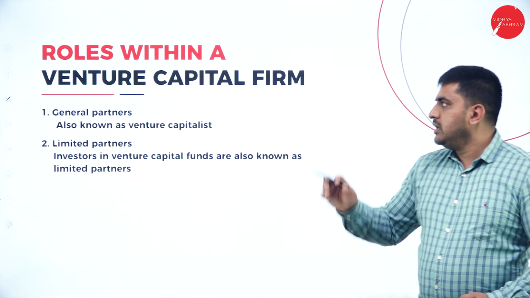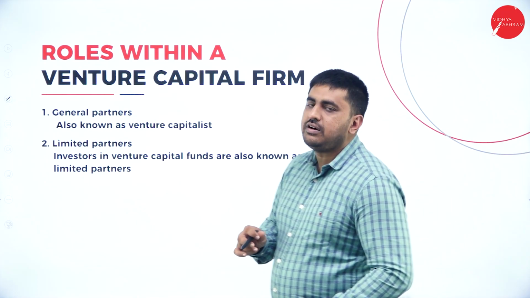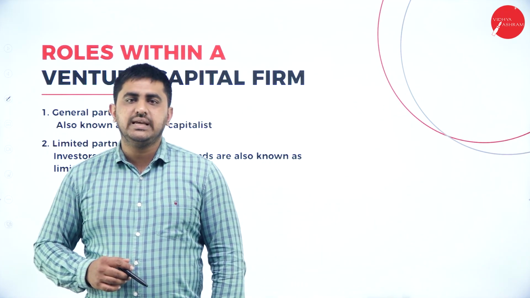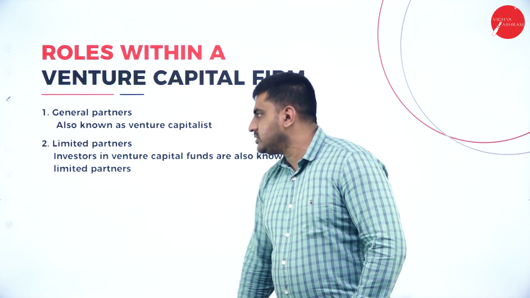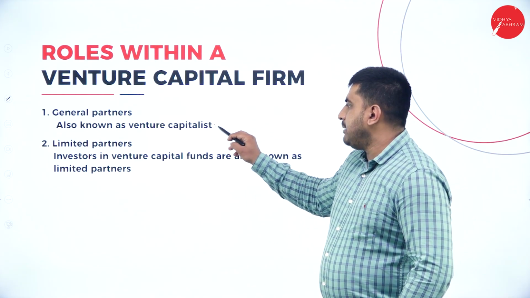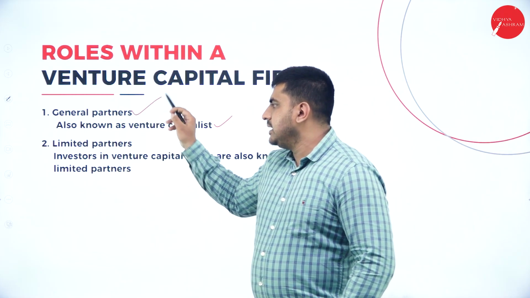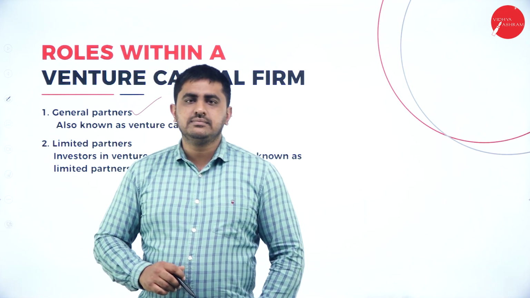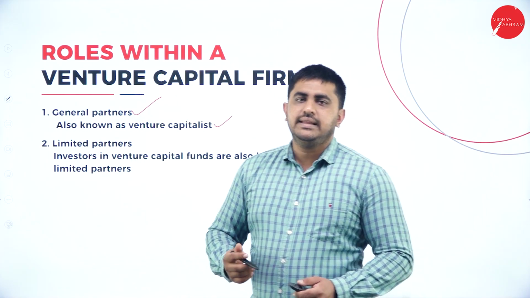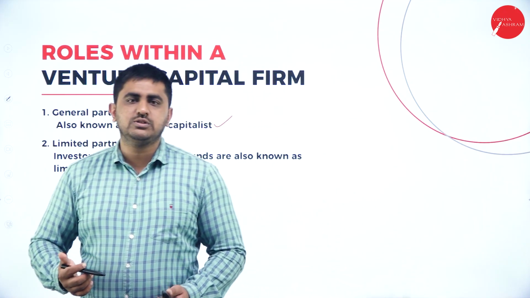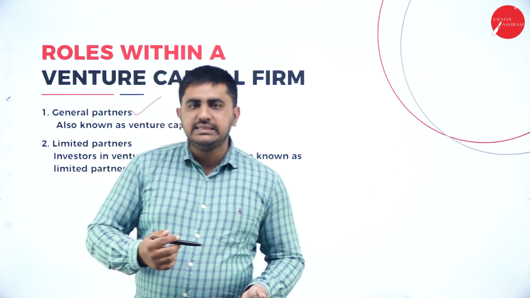So next, roles within a venture capital firm. What are the different roles inside a venture capital firm? So first one is general partner, also known as venture capitalist. General partner means liability is unlimited. Suppose something happens, there's a loss, then his private assets have to be sold. So a venture capitalist can also be a general partner.